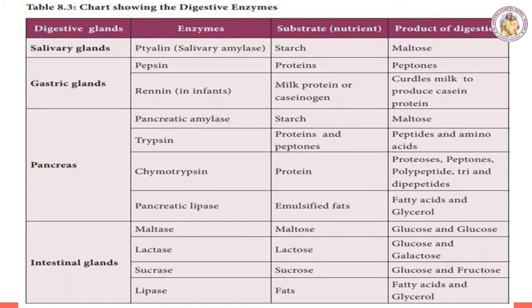Here we have the chart showing digestive enzymes and digestive glands. We have four glands: the salivary gland, gastric gland, pancreas, and intestinal gland. The enzyme in the salivary gland is salivary amylase, the substrate nutrient is starch, and the product of digestion is maltose. Like that, each one will have enzymes, substrate and product of digestion.